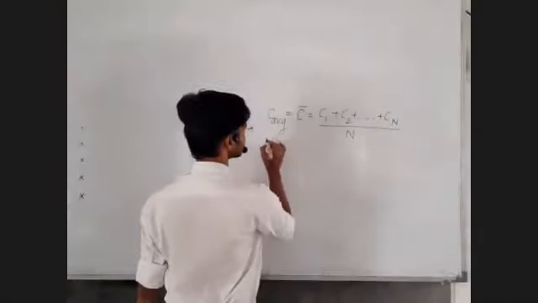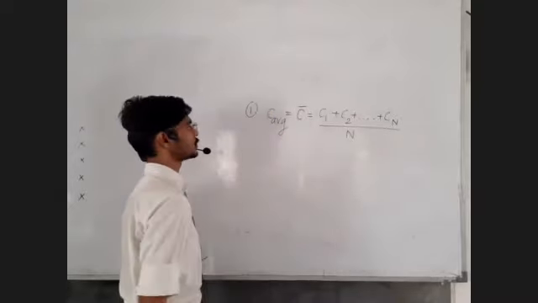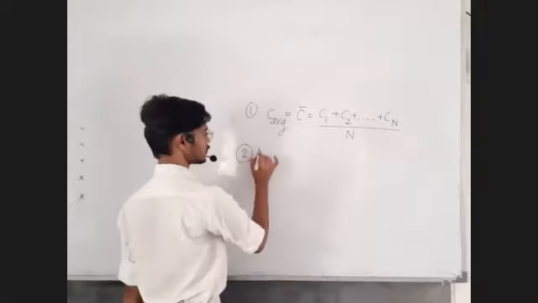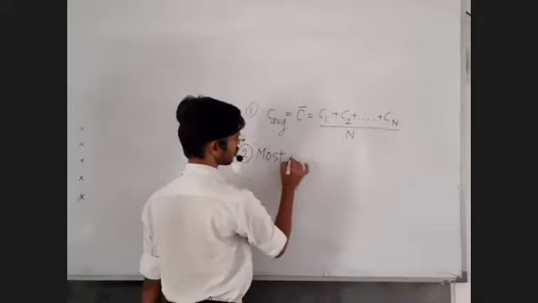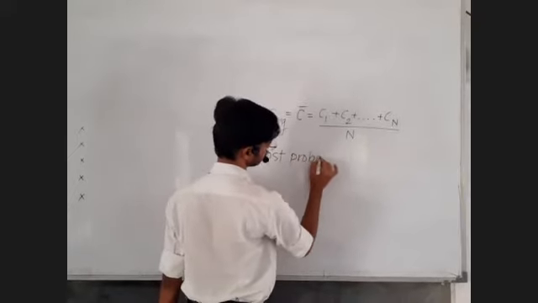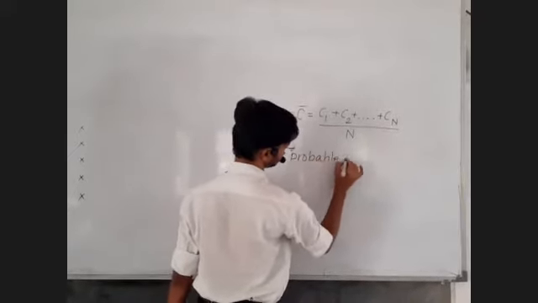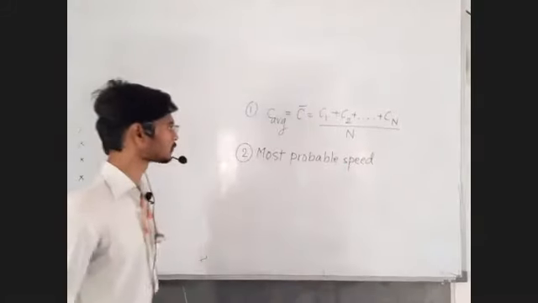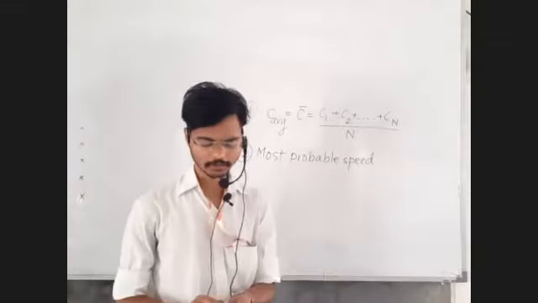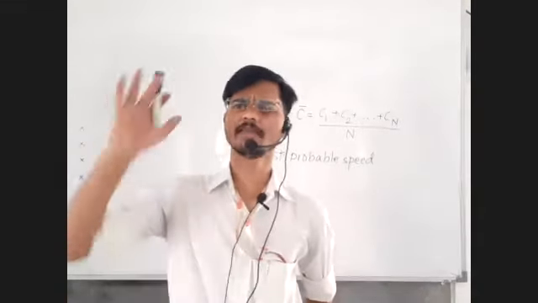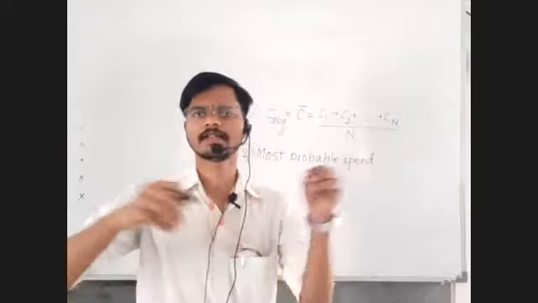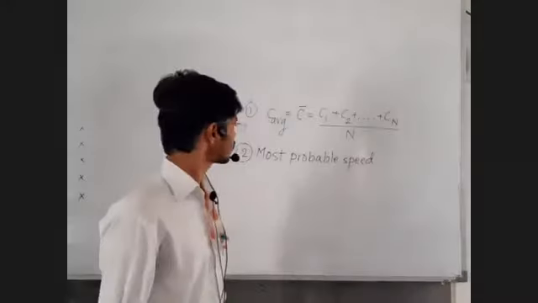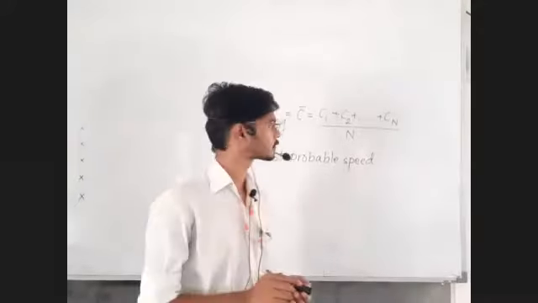Fine. This is the first. This is called the mean speed. Now the second point that we are studying is most probable speed. So we will write it down. Most probable speed. So what is this most probable speed? We know that in the gas there are n number of particles. They are wandering here and there with all the possible random velocities. But what is the most probable speed? Let's see.